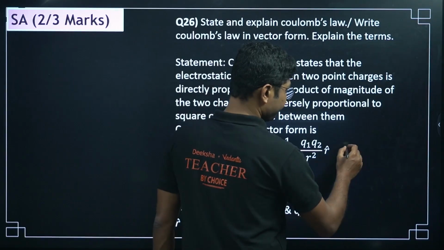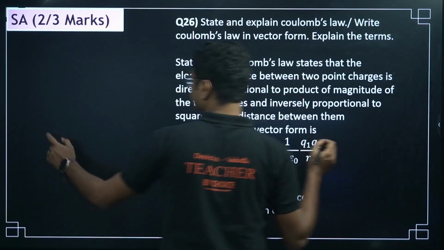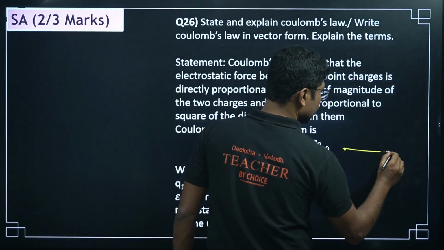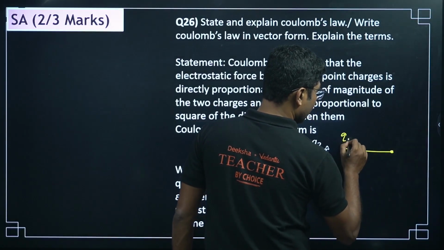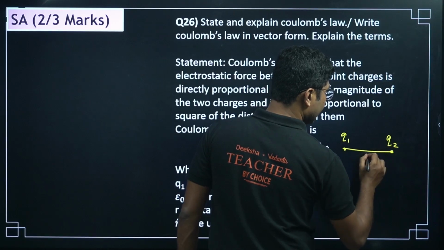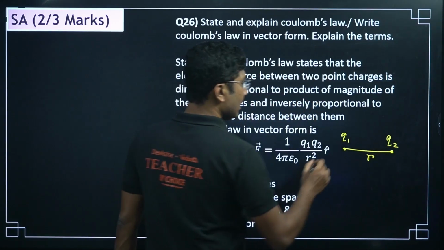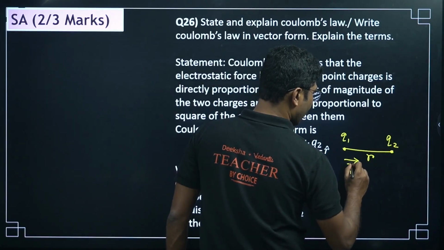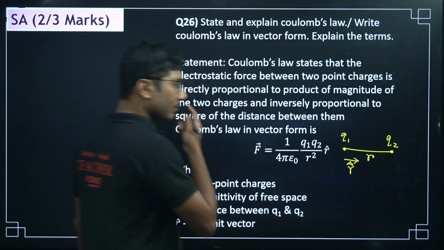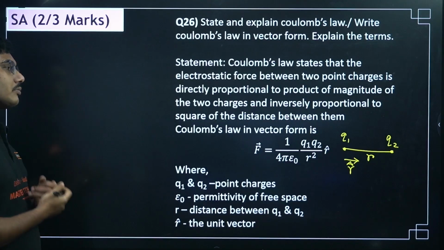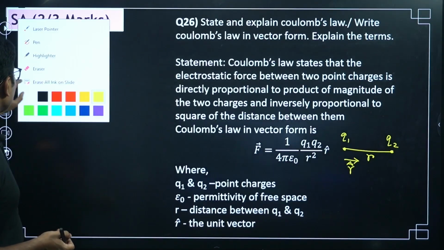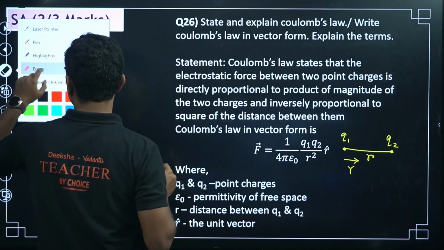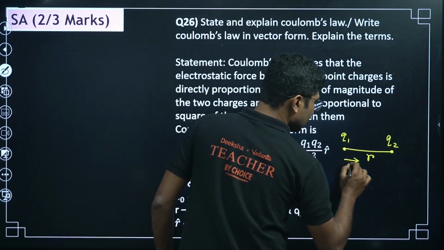In the diagram, what do you have to draw? You have to draw two charges q1 and q2, separated by a distance r. Then you have to show that r cap is a unit vector in one such direction. You have to draw this to give the teacher an idea that this is the vector form. This is r cap.